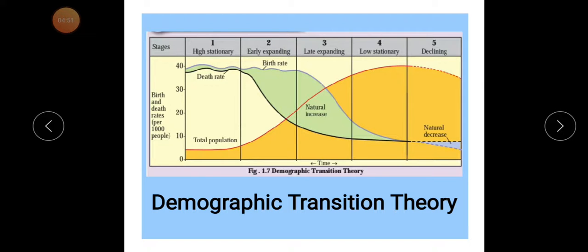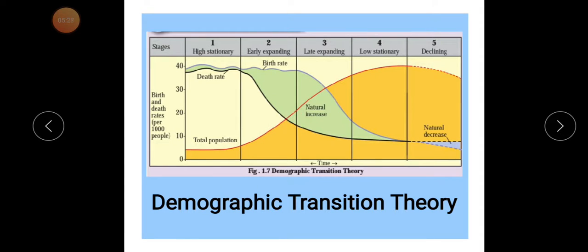Now the stages are here. First stage, second stage, third stage, fourth stage and fifth stage. First stage is high stationary. Second, early expanding. Then late expanding. Fourth, low stationary, and fifth is declining. High stationary means the population growth is constant and very minor because of high birth rate and high death rate. That's why the natural increase of population is very less, and it is responsible for the low population growth in this stage.